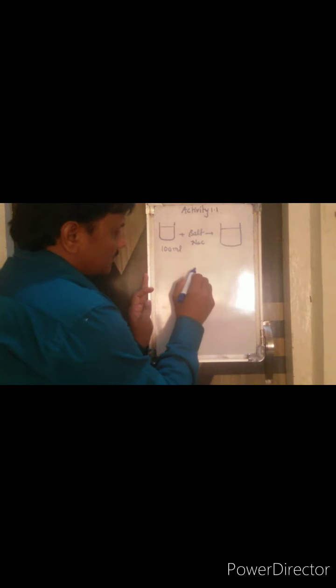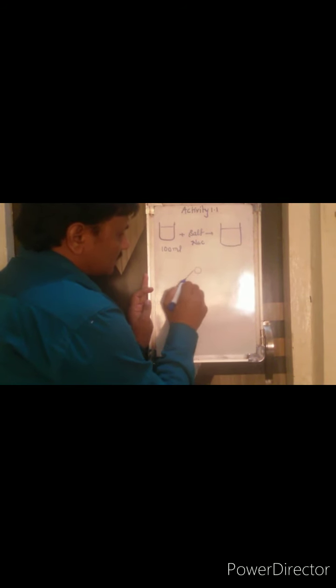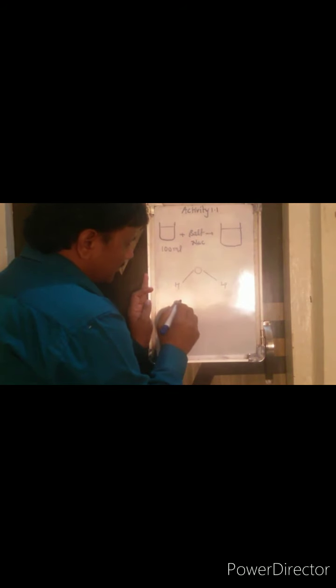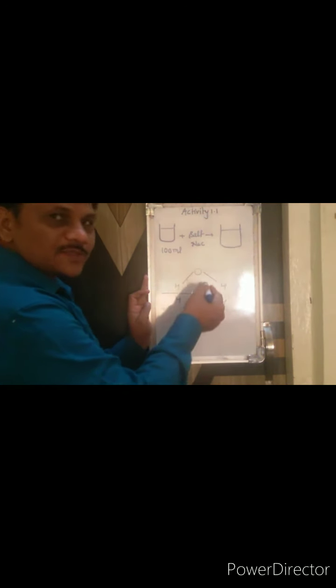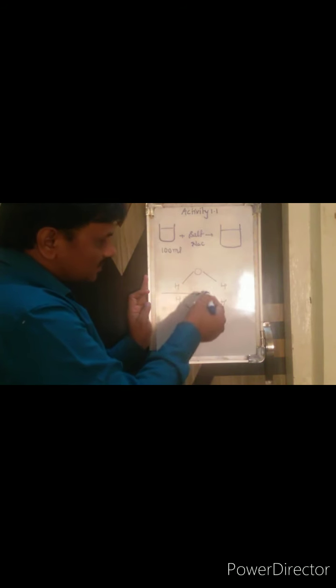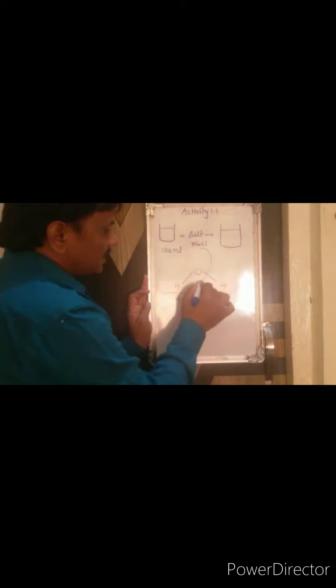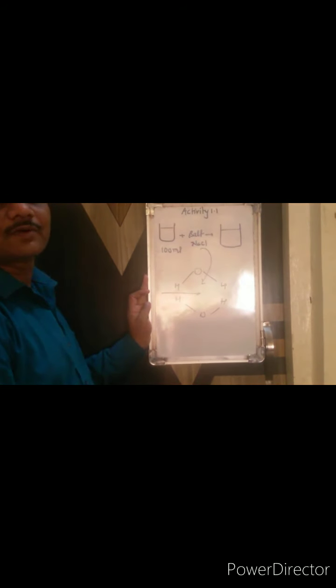See structurally how is the water? Water consists of oxygen and hydrogen, and another water molecule over here also consists of hydrogen and oxygen. Here is the space between the water molecules. So there is a space between the water molecules, and this space is utilized by the NaCl particles. The sodium chloride particle enters into the space between the water molecules.